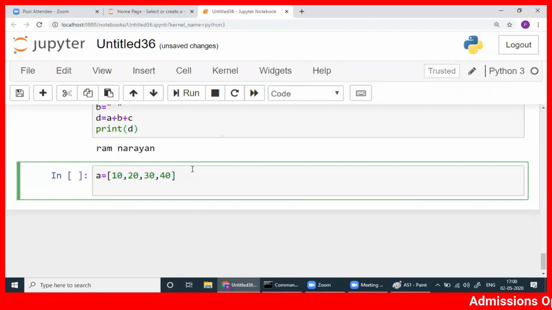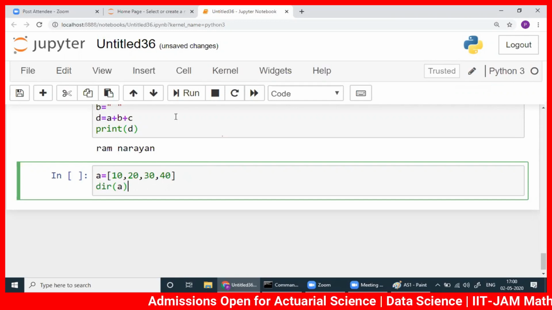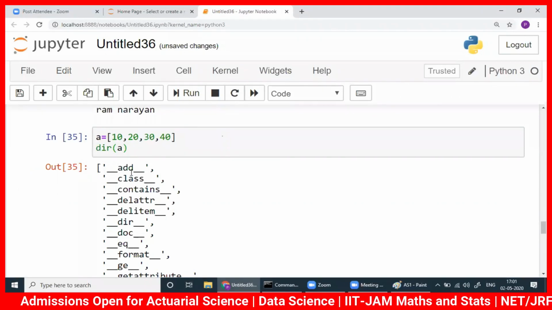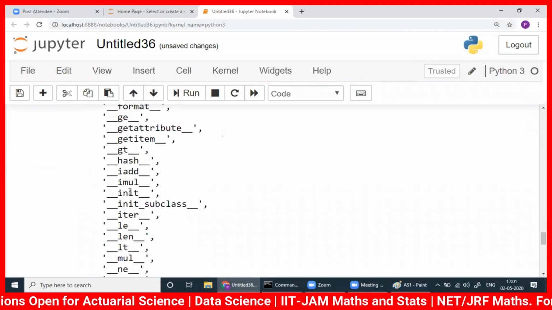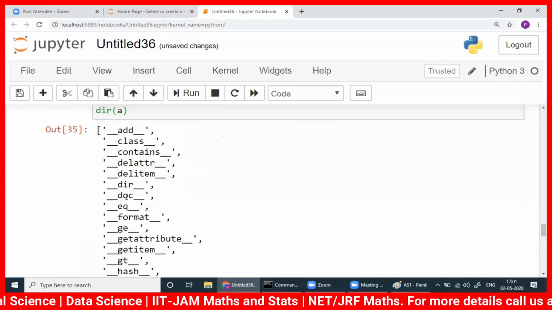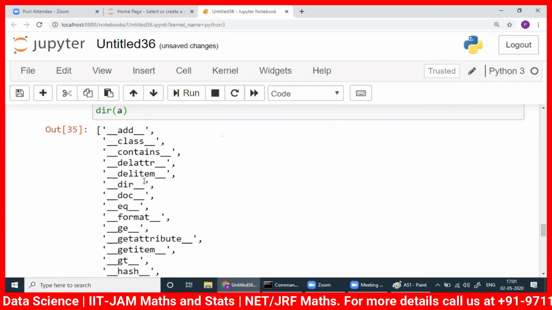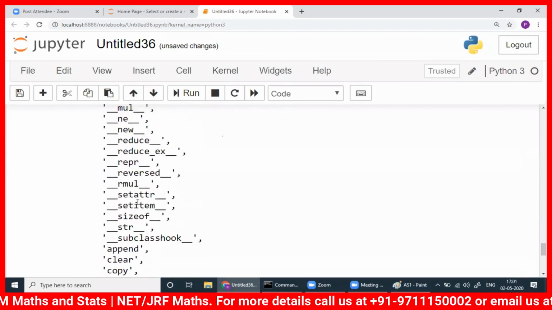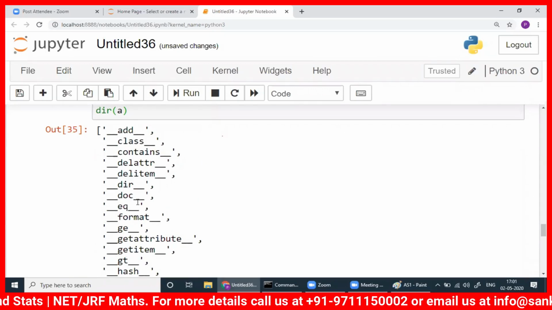Now, what I will do is, directly I can write, but in some IDEs, they don't allow. dir of a, I would like to check. Okay, you click dir of a, run here. See, when you check dir of a, remember, these are the methods they've given. These are the ones you can do. Suppose you want to see whether multiplication is there or not. If it's not there, you can't do it. If it's there, you can do.